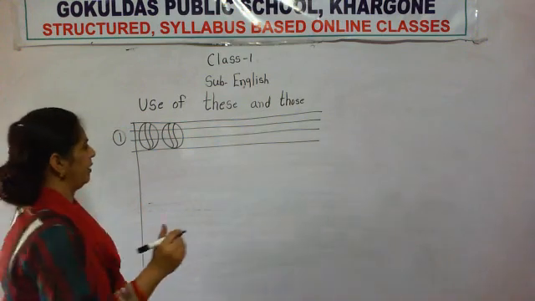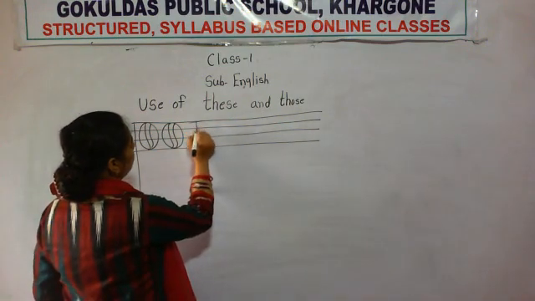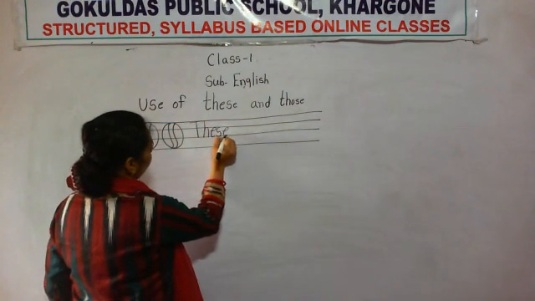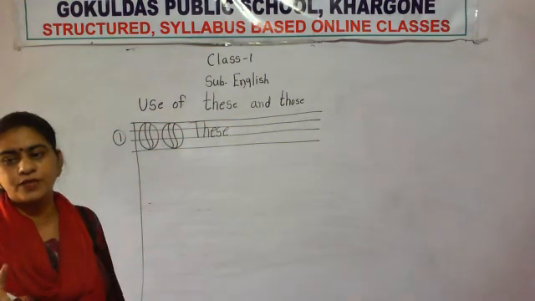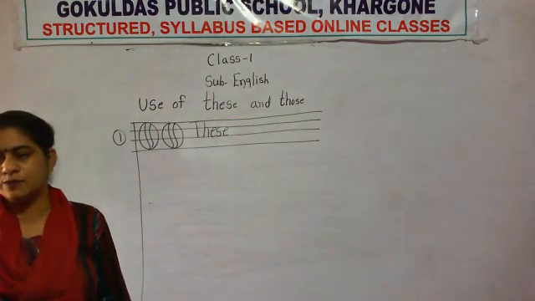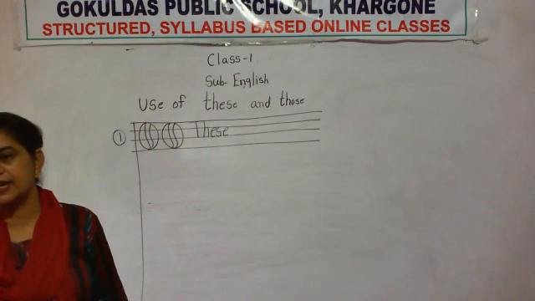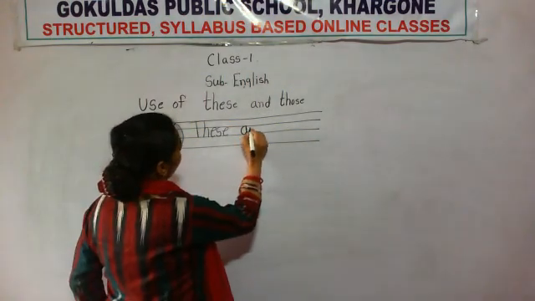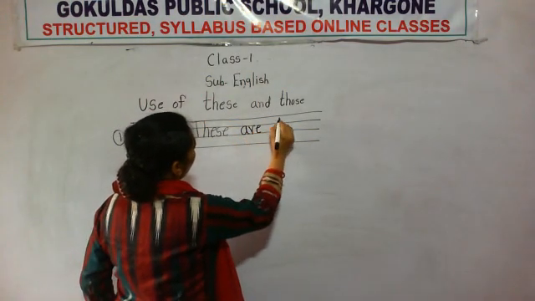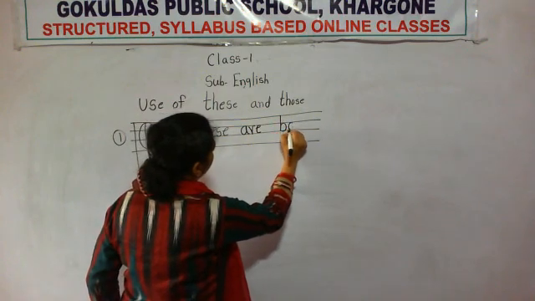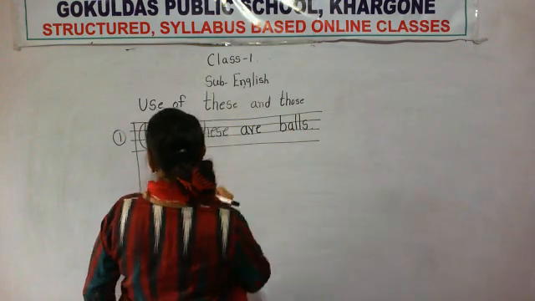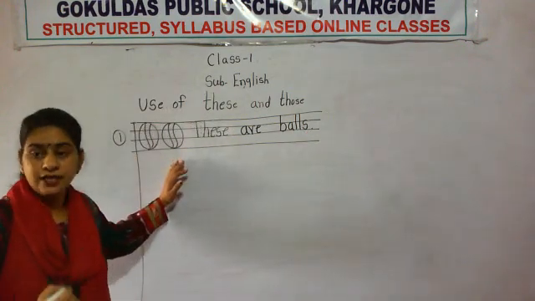So here now we will write these. These are. When we use are, when the objects are more than 1. If there is one object, then is is used with this and that, but if the quantity of objects is more, then we use are. So these are balls. Full stop. Okay, I have 2 balls and it is nearby me.